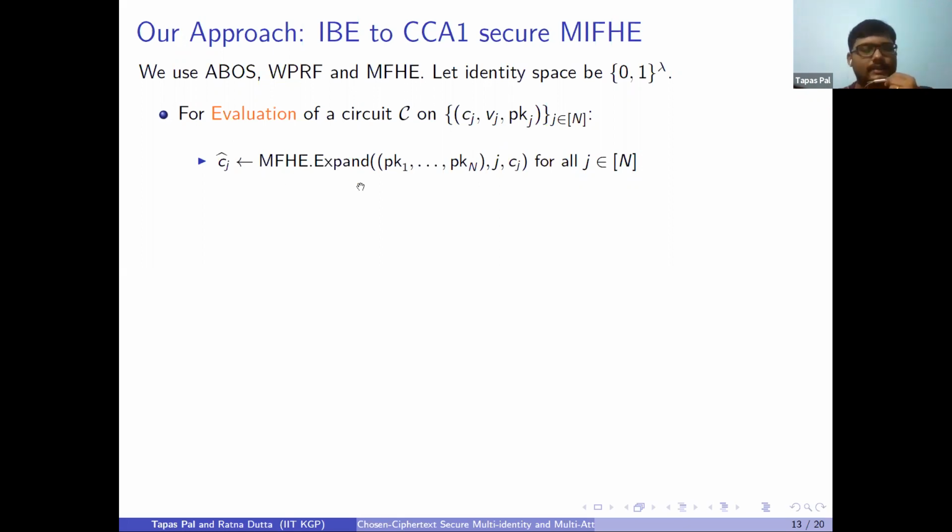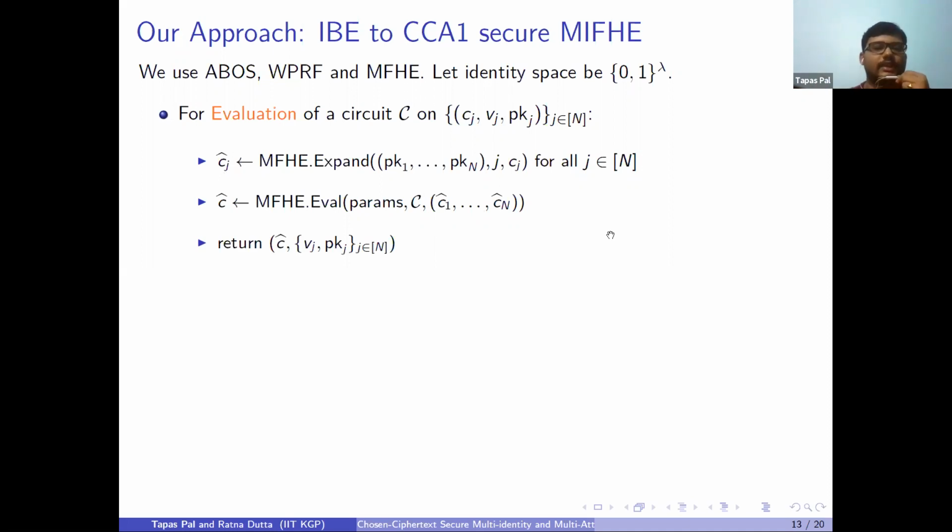Then we have a circuit C, so we can now evaluate over the circuit C. We have the expanded ciphertexts, C1 up to Cn hat. We evaluate over these expanded ciphertexts to get the ultimate ciphertext. The evaluation algorithm will return this evaluated ciphertext C hat, and these are the components in the ciphertext, VJ and PKJ for J belonging to the set.